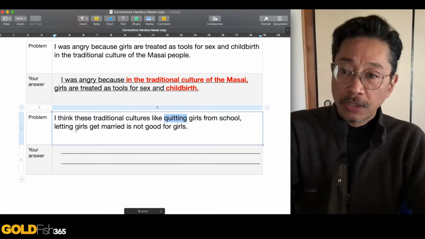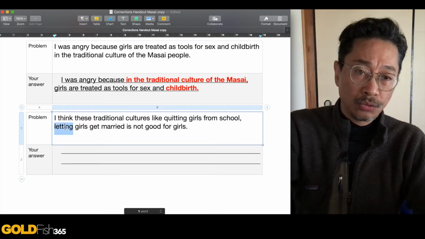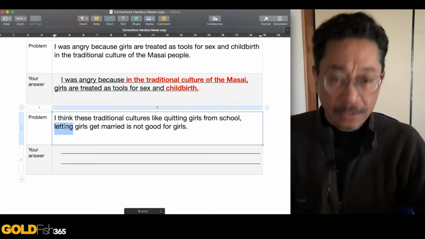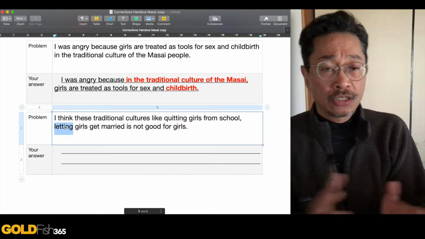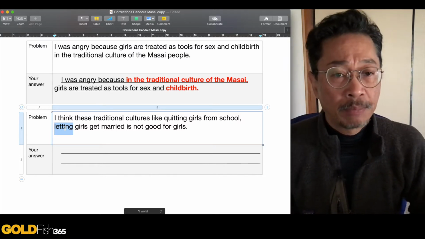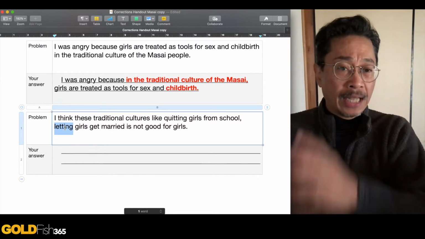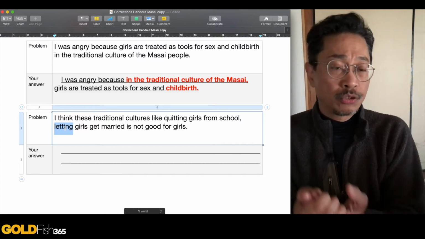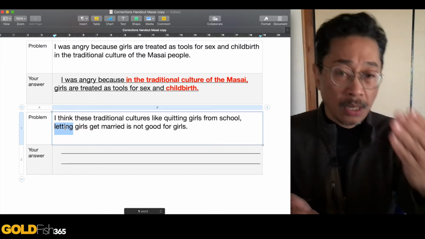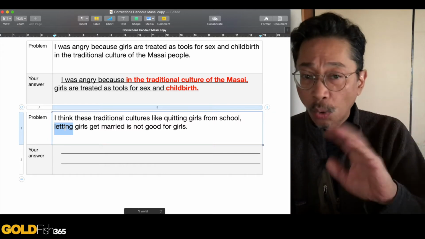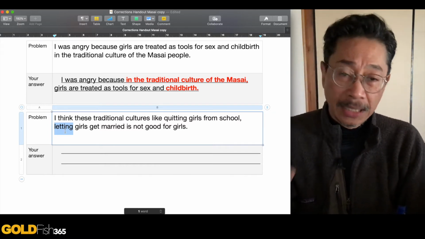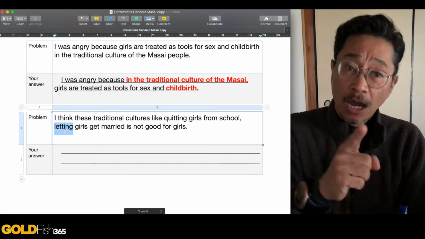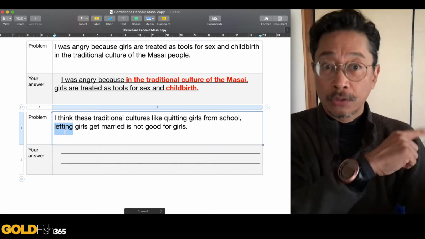And this person is trying very hard to use the idea of making somebody do something. But unfortunately, it's not very well taught in Japanese high schools. Letting and making are two very different things. And in this case, what you're talking about is forcing girls, making them do something they don't want to do. If you're talking about letting, then you're allowing somebody to do something they want to do.